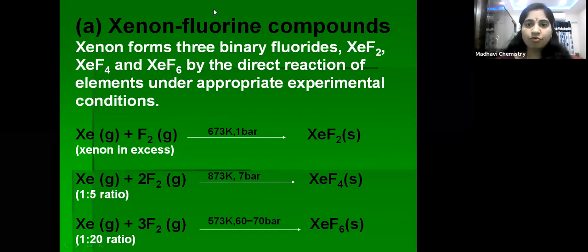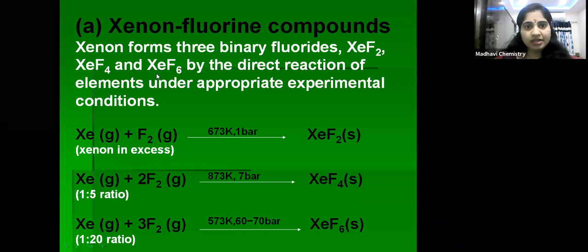xenon fluorine compounds. So children, xenon can form three binary fluorides: XeF2, XeF4, and XeF6. Xenon difluoride, xenon tetrafluoride, xenon hexafluoride. For the preparation of these binary fluorides of xenon, special conditions are required. Just by combining the elements under appropriate experimental conditions, these fluorides of xenon can be prepared.